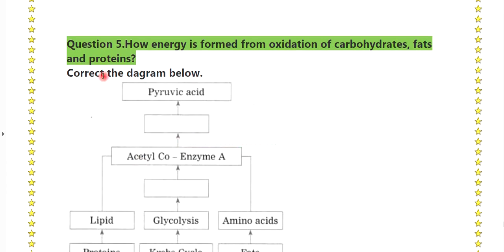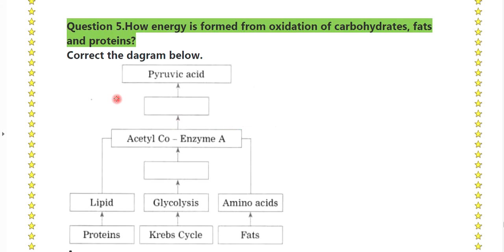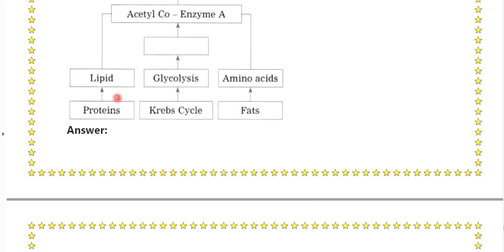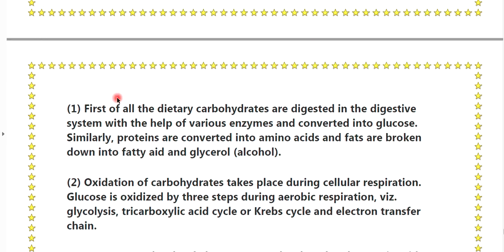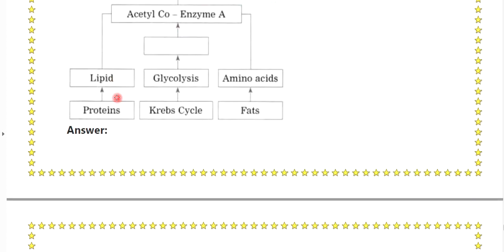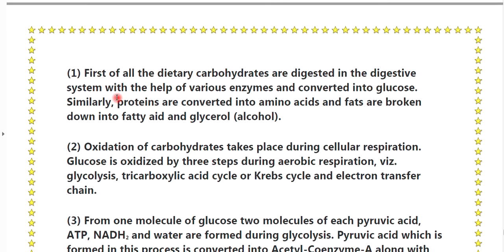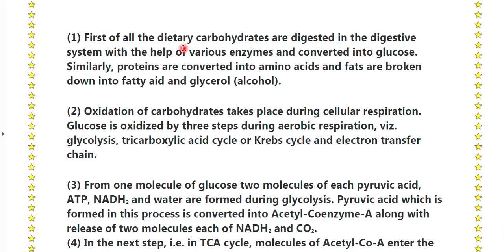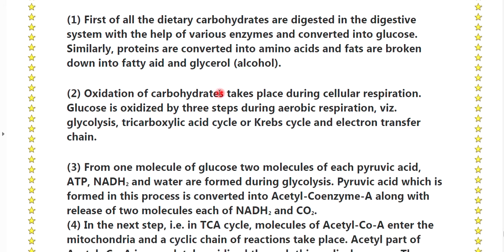Question number 5. How is energy formed from the oxidation of carbohydrates, fats and proteins? Correct the diagram below. Answer. First of all, the dietary carbohydrates are digested in the digestive system with the help of various enzymes and converted into glucose. Similarly, proteins are converted into amino acids and fats are broken down into fatty acids and glycerol.